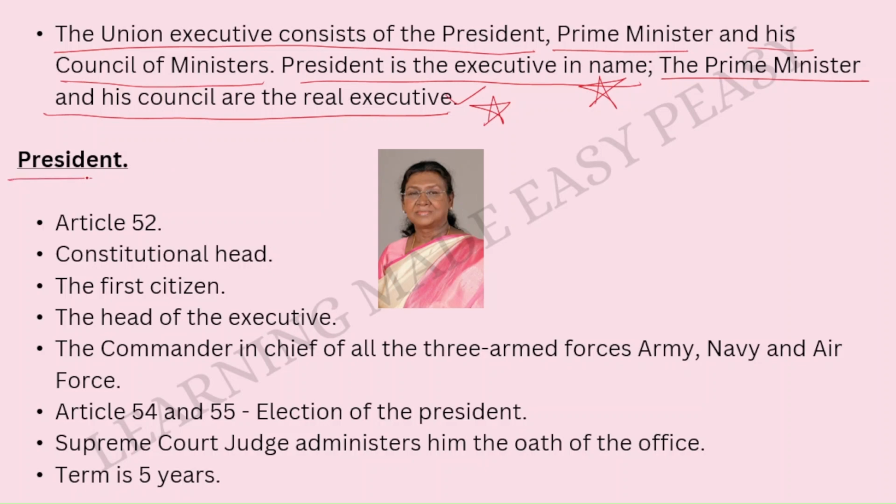Let us first understand the president. Article 52 exclusively talks about the president. Please remember this article, very important, Article 52. He is the constitutional head. The president is called the first citizen of the country, the head of the executive. What kind of head? Nominal head, only in name. So the president is the nominal head of the executive.